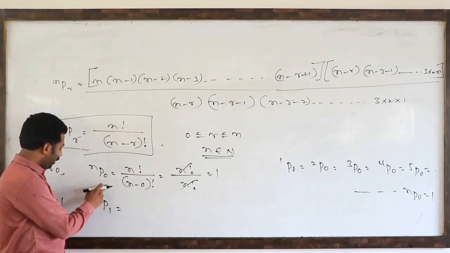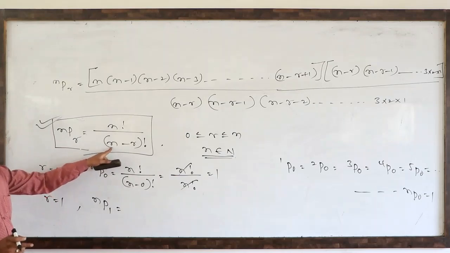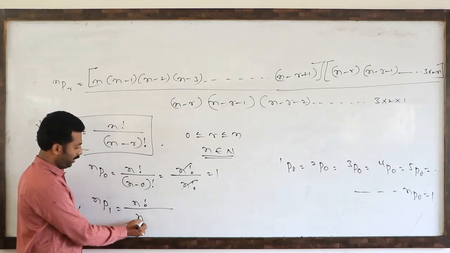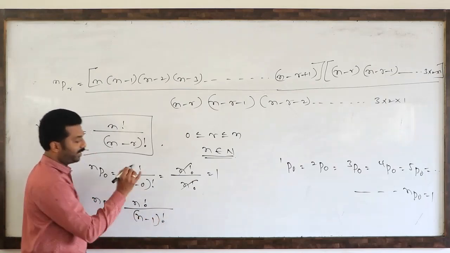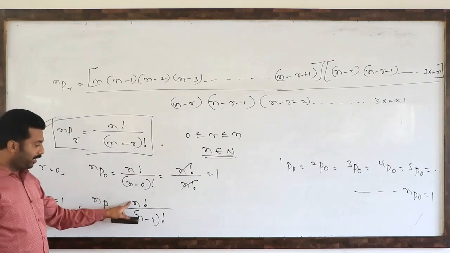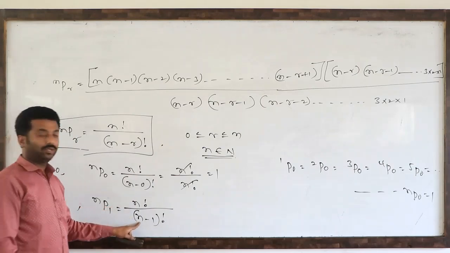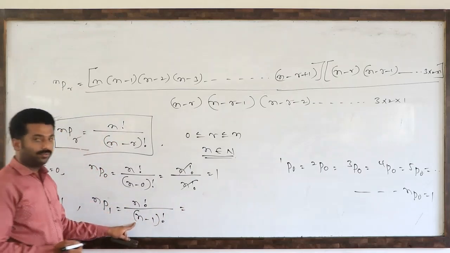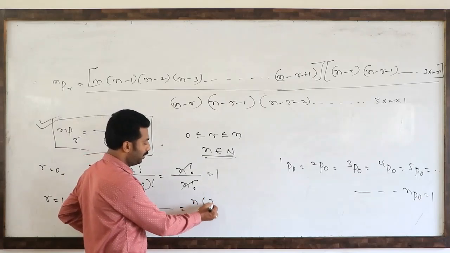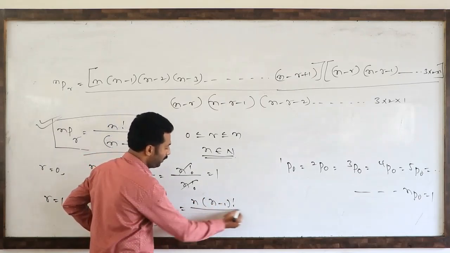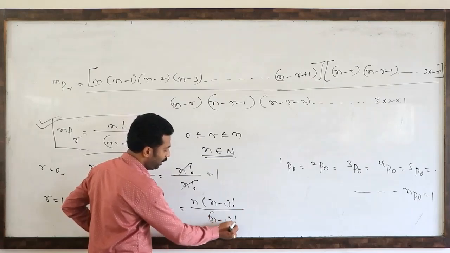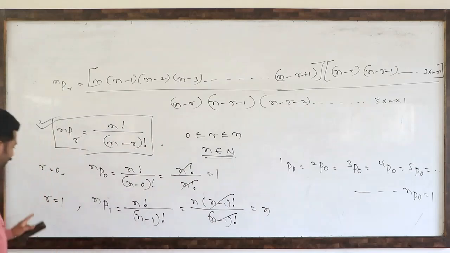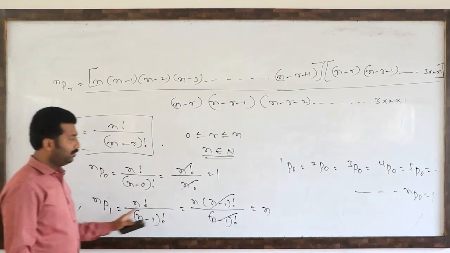See, wherever r is there, we have to substitute in this formula. So n factorial divided by n minus 1 factorial. Can you write n factorial in terms of n minus 1 factorial? Yes, we can write n into n minus 1 factorial divided by n minus 1 factorial. Both will cancel, so nP1 value is n.